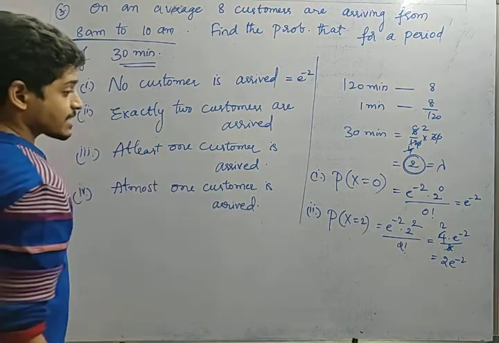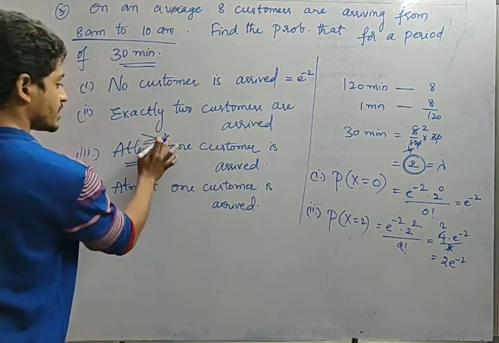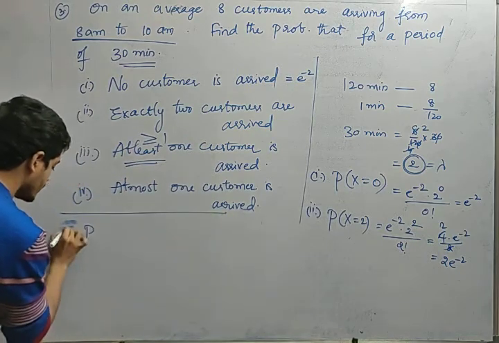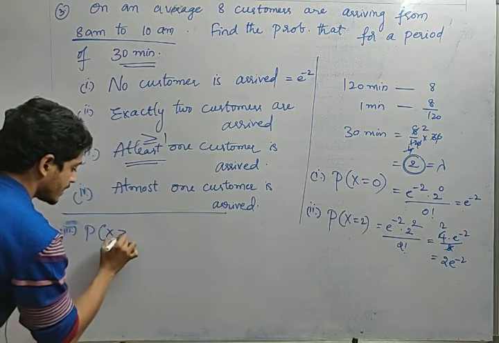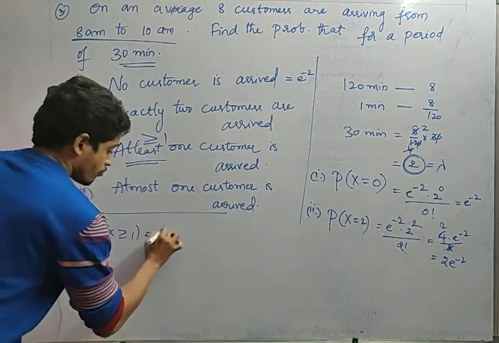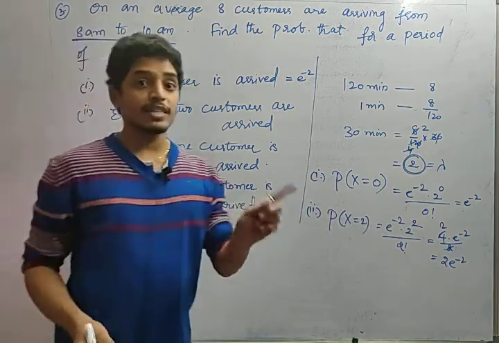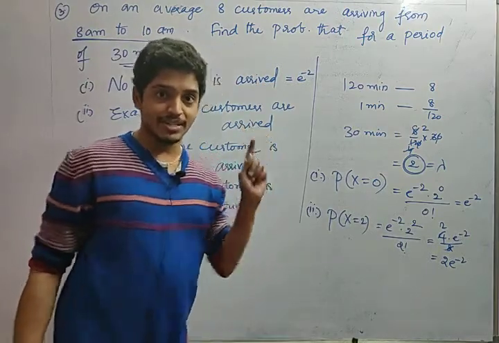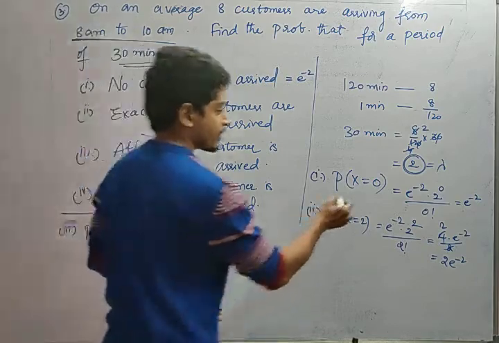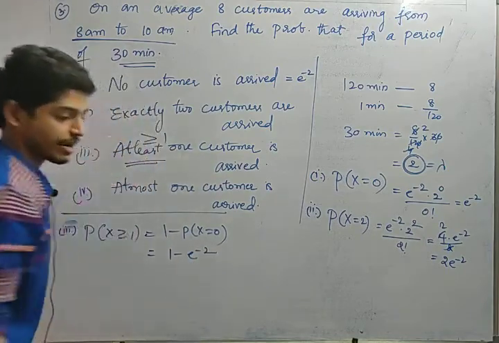Now, at least 1 customer arrived. What do you mean by at least? At least is nothing but greater than or equal to 1. So the solution here, the third one, is P of x greater than or equal to 1. This is nothing but 1 minus P of x equal to 0, right? I told you that P of at least 1 is 1 minus P of none. Did you remember in probability formulas? None of them arrived is e power minus 2. So the value will be 1 minus e power minus 2.